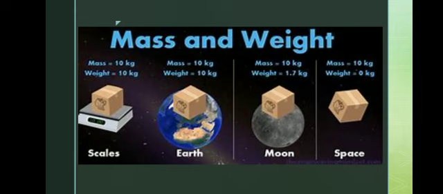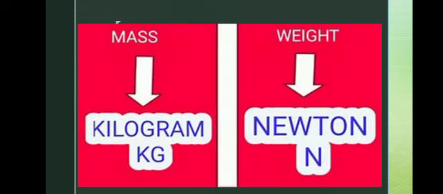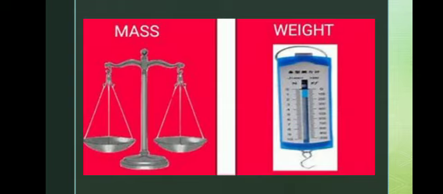Okay, so one more, mass is a scalar quantity. Mass is a scalar quantity. It shows only the value. But weight is a vector quantity, in which direction it is working, that also we are able to mention. So magnitude, that is a value, and also a direction. Mass we measure in kilogram, weight we measure in Newton. Mass we measure by a physical balance, weight we measure by a spring balance.